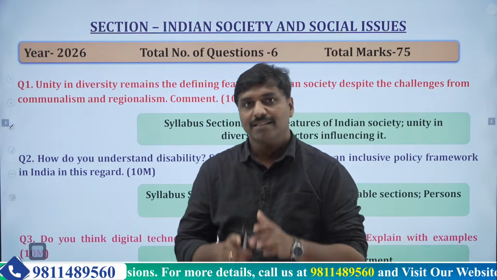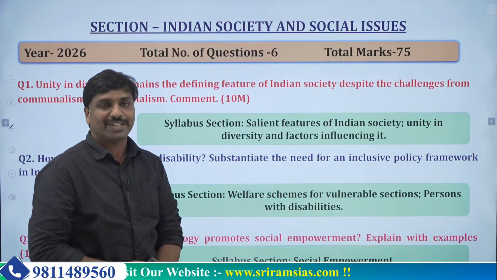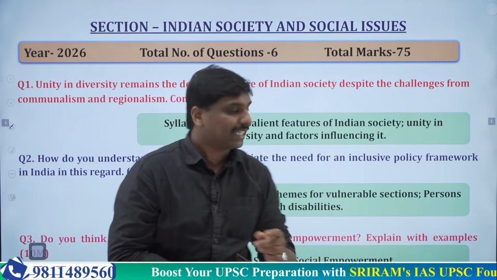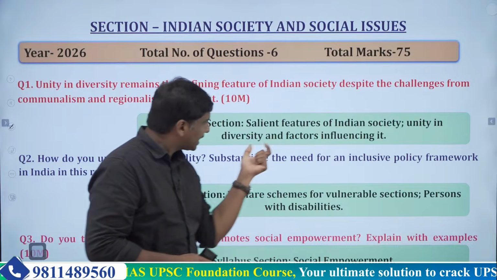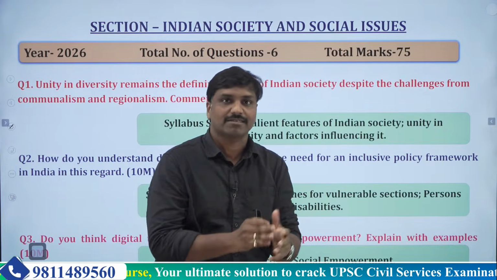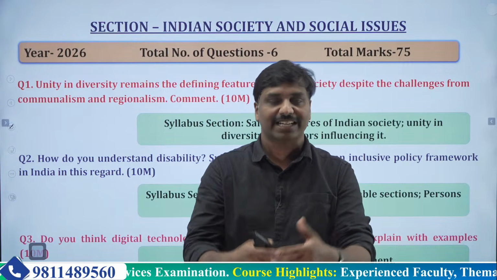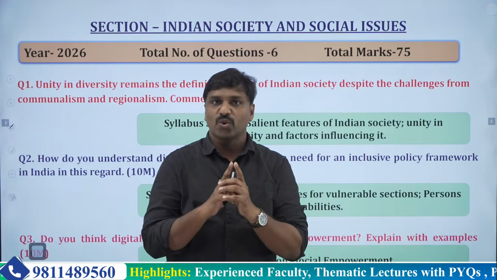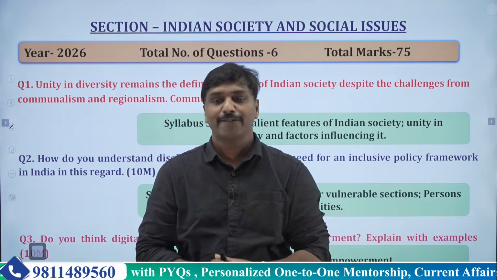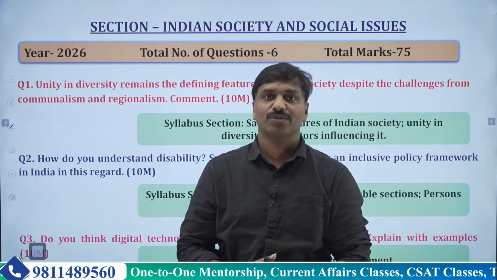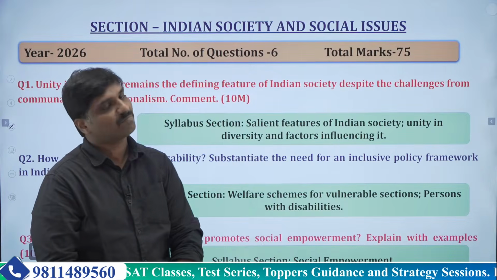So friends, this is a question which has been picked from the salient features of Indian society section. In the syllabus of society, salient features of Indian society is one of the important topics, in which unity in diversity and the various factors that affect the unity in diversity is one of the important topics. So the question has been picked directly from that section. If you have understood the basic aspects about Indian society and salient features, most of you can write answers for this question. It's a straightforward question, a direct question from the syllabus.